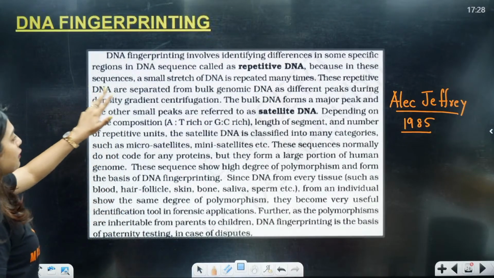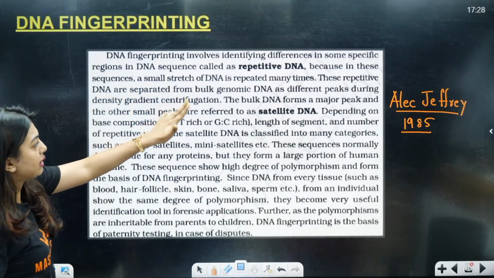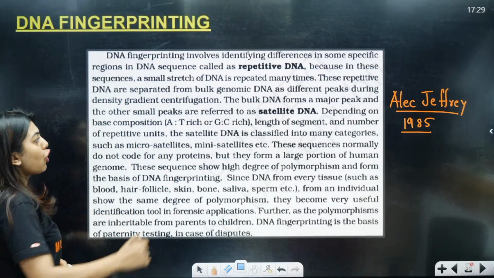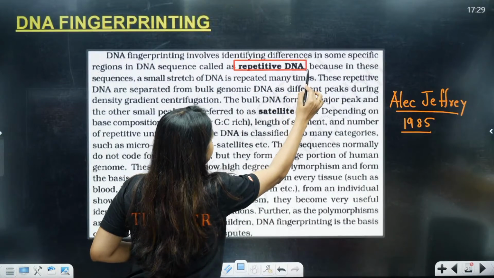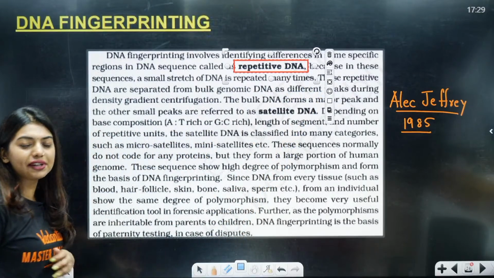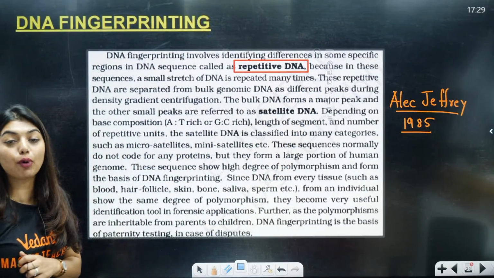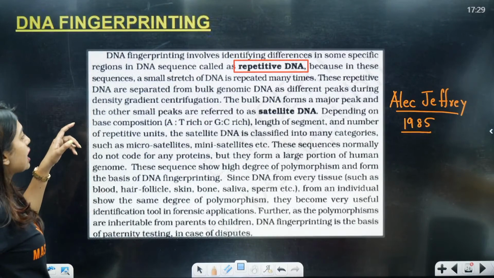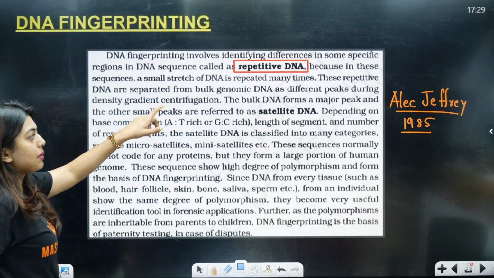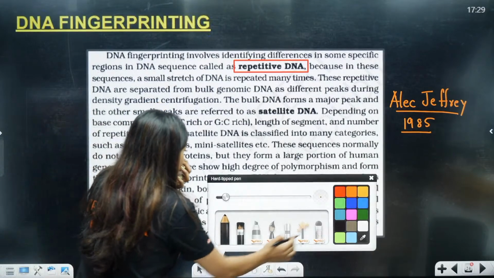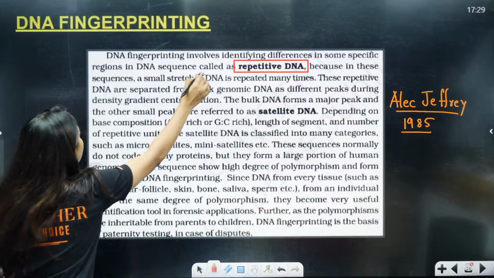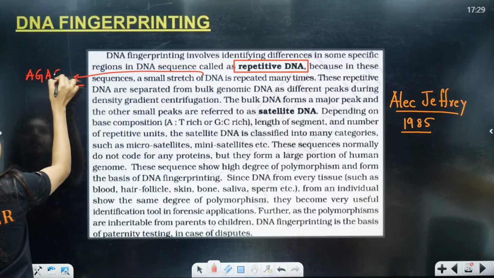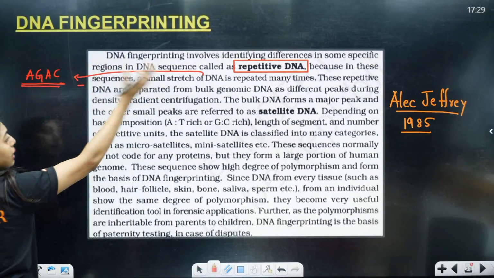DNA fingerprinting involves identifying differences in some specific regions in the DNA sequence called repetitive DNA. So they're telling us that we have to find differences in the sequence at one spot, which is called repetitive DNA, because in these sequences a small stretch of DNA will be repeated many times. A small stretch means what? Let's say AGAC. This small stretch will be repeating multiple times.